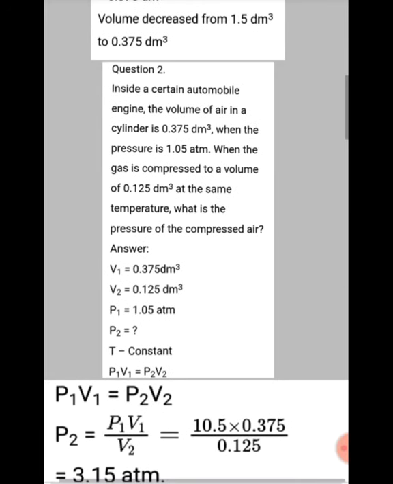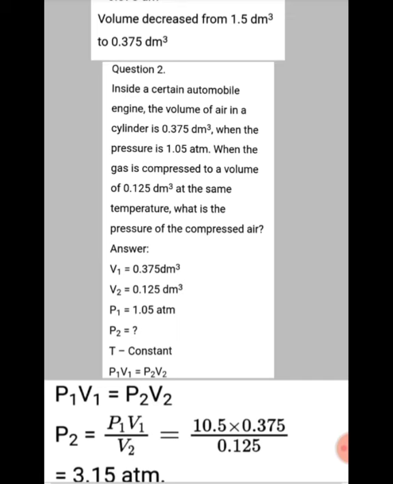Now coming to the second question: inside a certain automobile engine, the volume of air in a cylinder. See, the volume V1 is given and the pressure is 1.05. When the gas is compressed to a volume of 0.125 decimeter cube, what is the pressure? In the problem V1 and V2 are given and only one pressure is given. We are going to find P2.